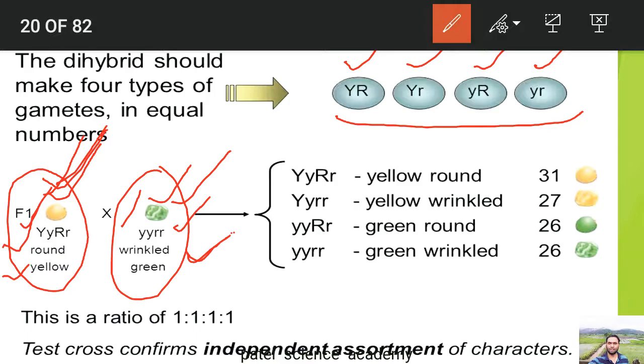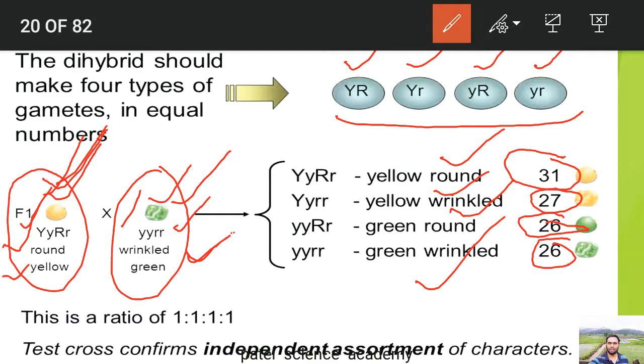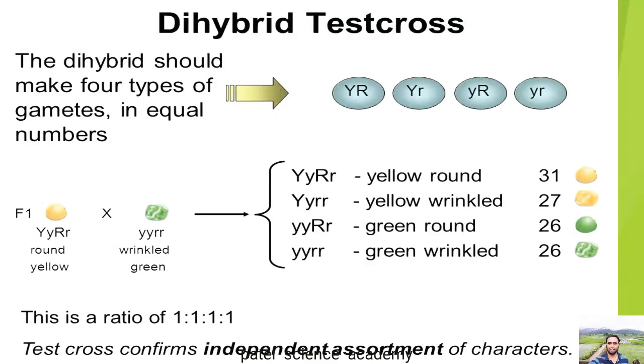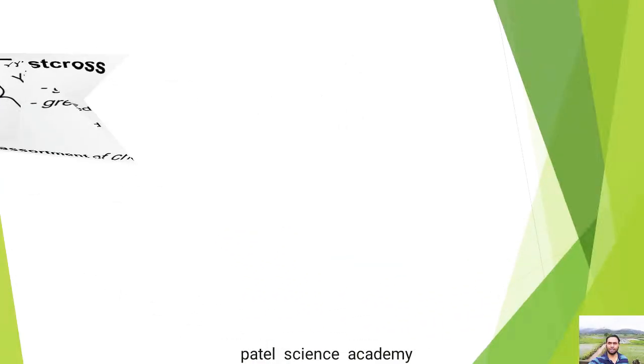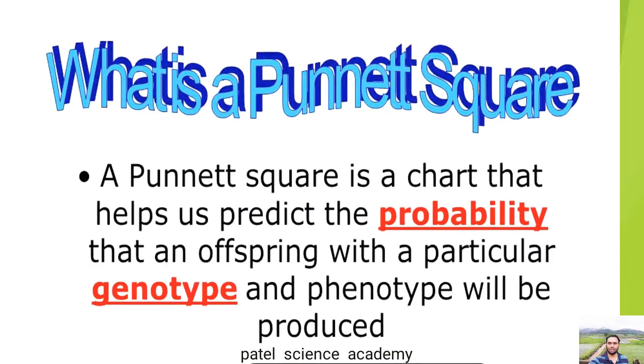And in the previous cross we saw only one characteristic, the color, yellow and green. So this ratio is 1:1:1:1, and the test cross confirms independent assortment of the characteristics. So this organism will produce these four types of progeny: yellow round, yellow wrinkled, green round, and green wrinkled. I'll explain about it later when I start teaching about the laws.